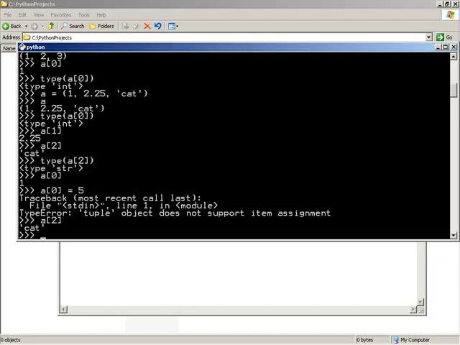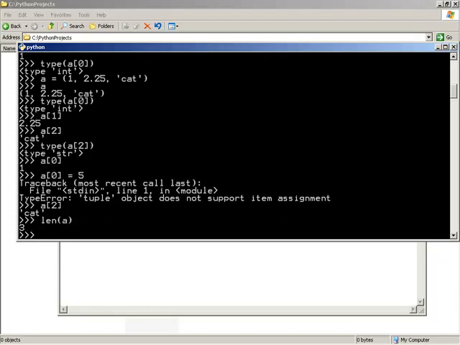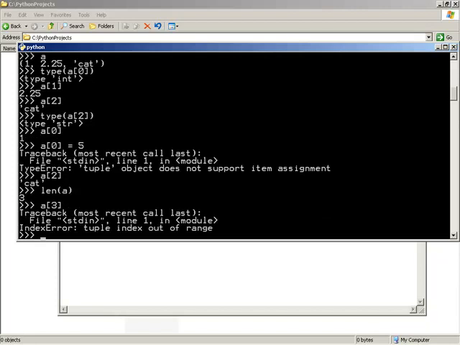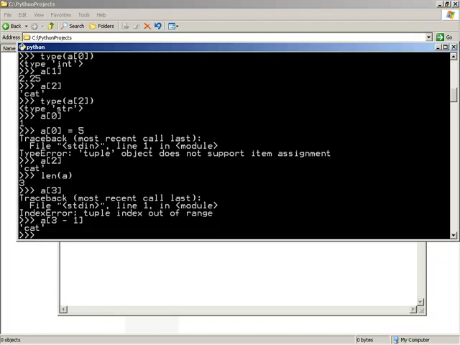Well, if you think about it, we know how to find where the last element is. Length of A, that's 3. Can we address A sub 3? No, we can't, because that's 0-based, so that falls off the end. However, we could do 3 minus 1. That would give us the last element.